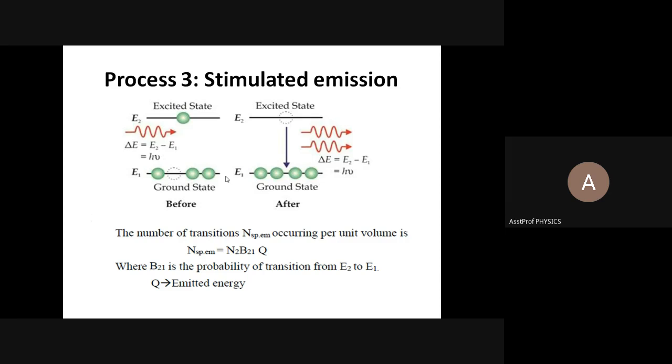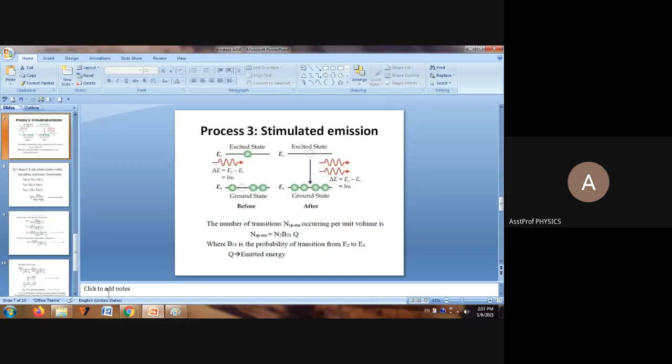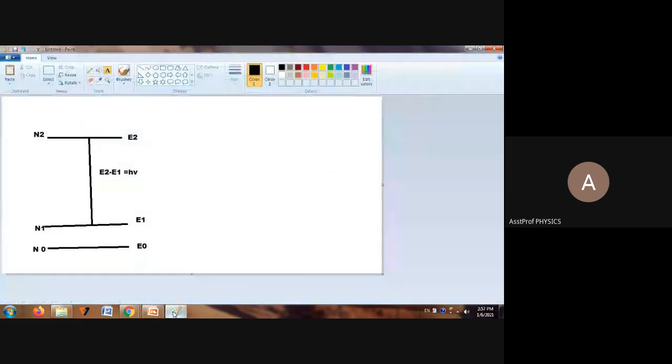These atoms gain the energy. This is the ground state, assume. See, one atom is excited, that is an upward transition. I'll go to my paint, that is simpler for me. So okay, suppose you have 4 atoms in the level E2.